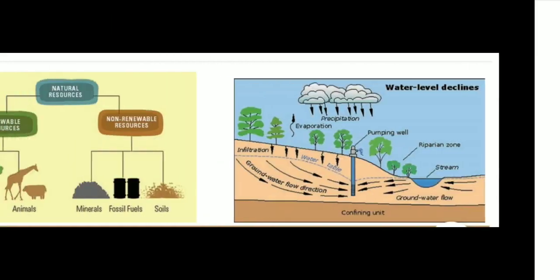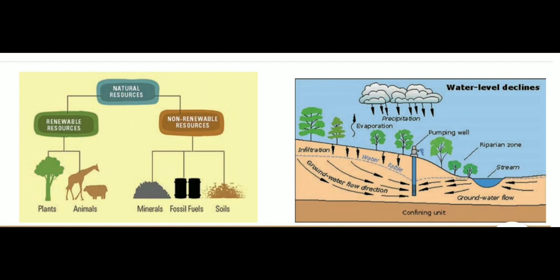Okay. Next, from this picture, what you can understand, natural resources are of two types: renewable resources and non-renewable resources. Here, the renewable resources: plants, animals, isn't it? Non-renewable resources: minerals, fossil fuels, soil, etc. At the same time, see the next picture. Water from the rain is coming, isn't it? And again it is flowing to the sea, lake, etc. Again it is evaporating as vapor, and again it is formed as a cloud, and again rain comes.